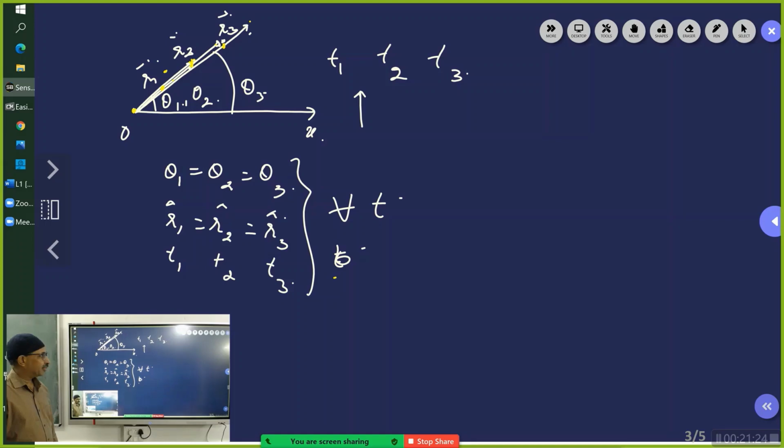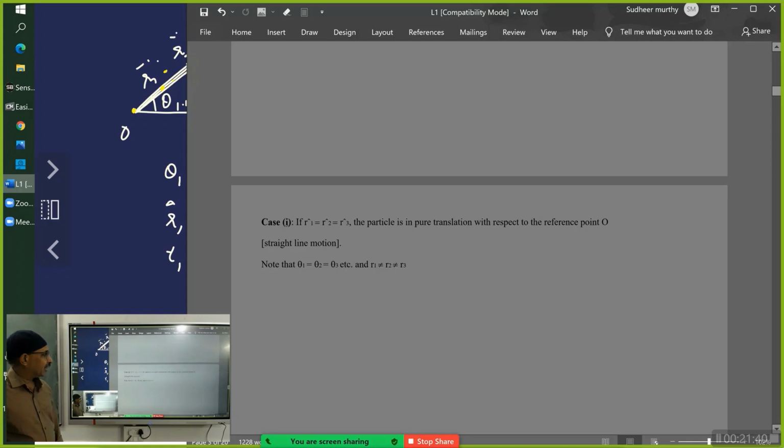Sir, one doubt. Now sir, we are taking a particle, and we know that a particle will always travel in translational motion. So sir, why do these conditions have to be satisfied for translation? Excellent question. Please see here. I have now started using these words: a particle is in pure translation with respect to a point O. I have added the word pure to simplify the translatory motion. Understand?